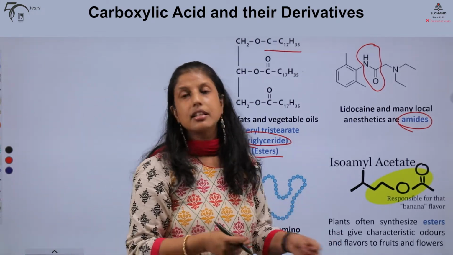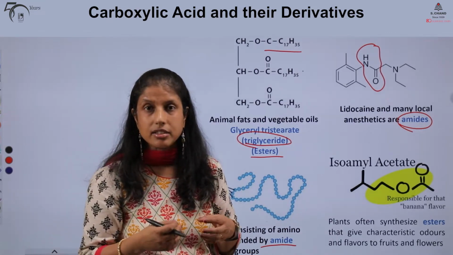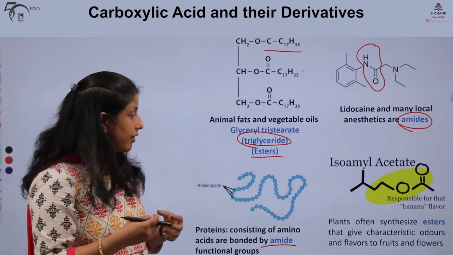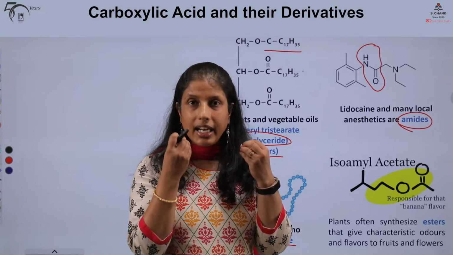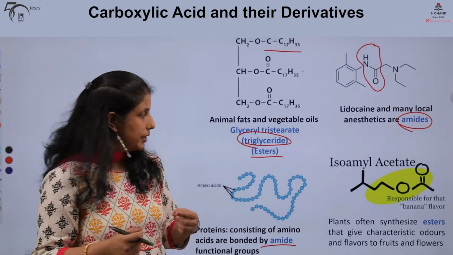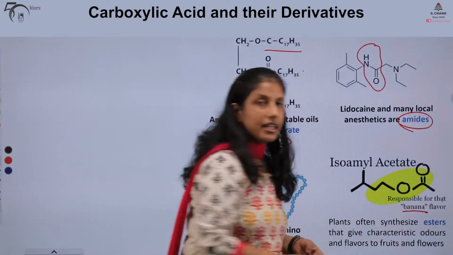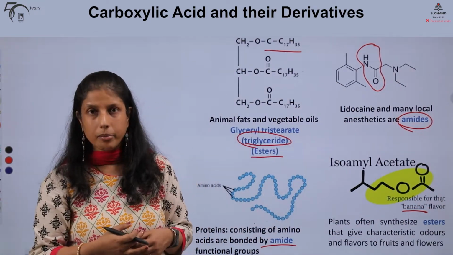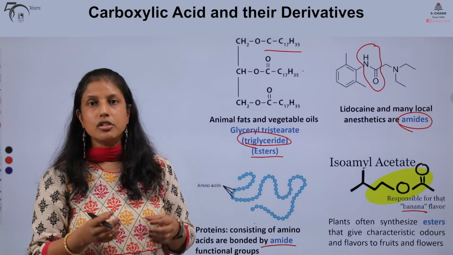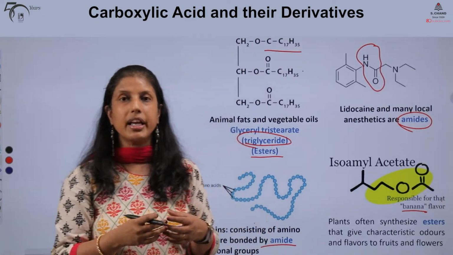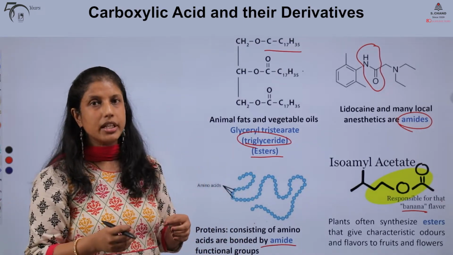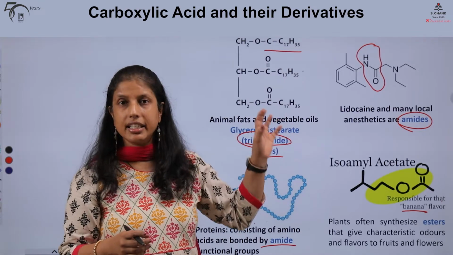And plants often synthesize esters. Esters have distinct or characteristic odors that give the special or identifiable smells to many fruits and flowers. For example, our ripe bananas. Where does that distinct smell come from? It comes from an ester known as isoamyl acetate. So, as you may have guessed, in today's video we are going to learn all about the chemistry of these carboxylic acid derivatives.